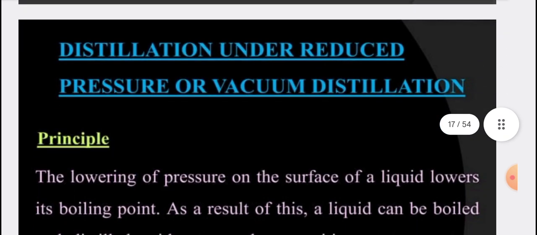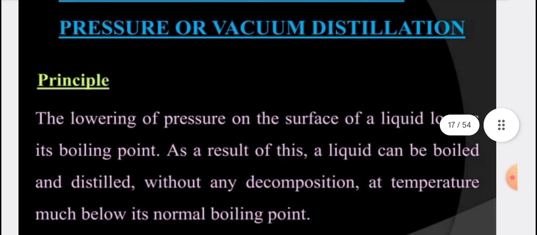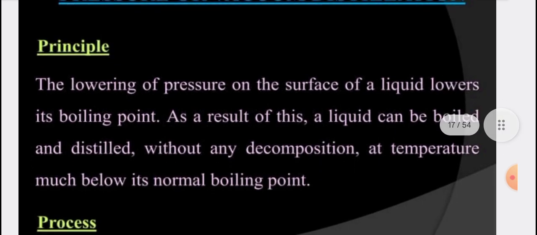Another process is distillation under reduced pressure. The pressure on the liquid has to be reduced so that its boiling point also gets reduced. This is the main principle. The lowering of pressure on the surface of a liquid lowers the boiling point. As a result, a liquid can be boiled and distilled without any decomposition at a temperature much below its normal boiling